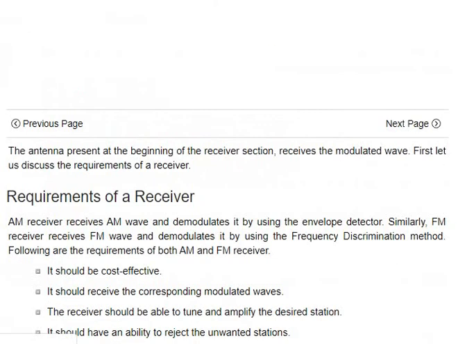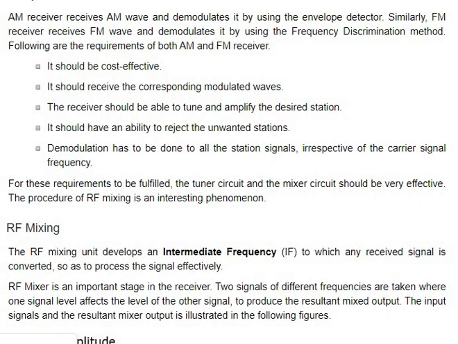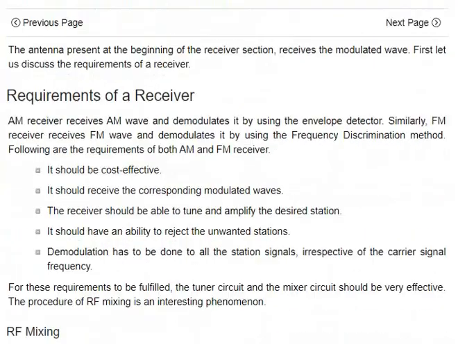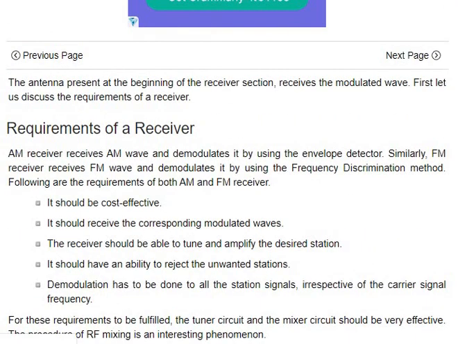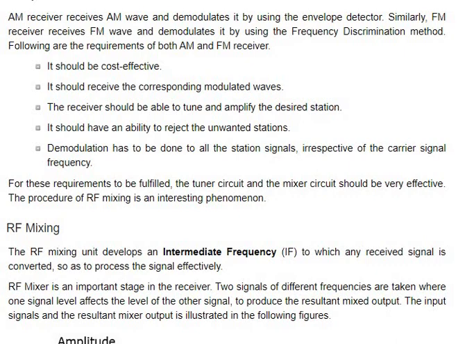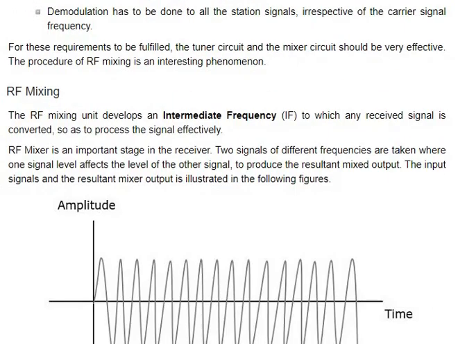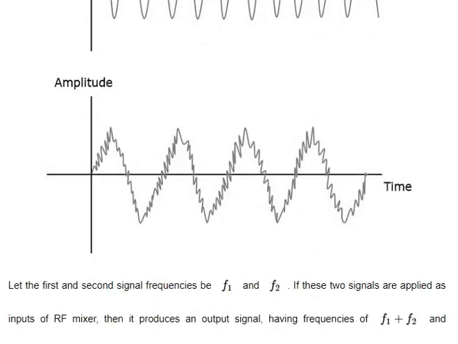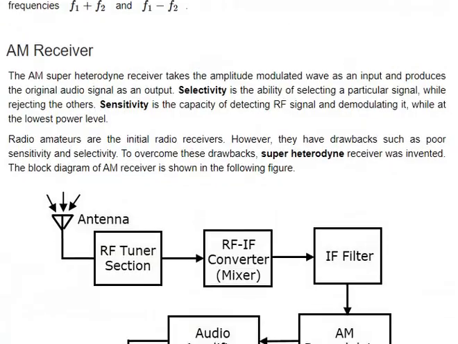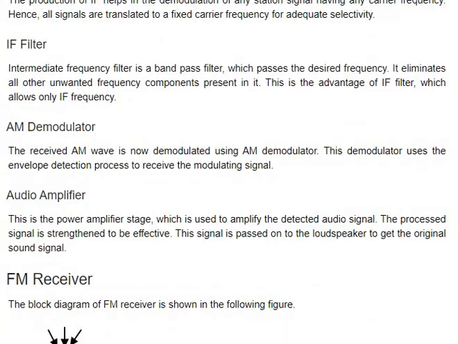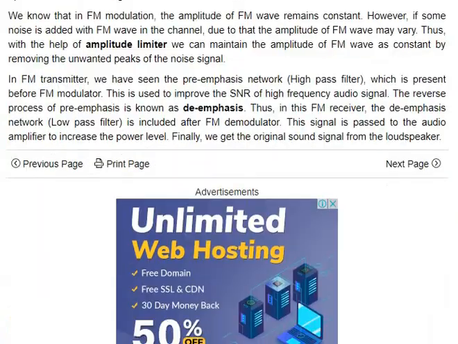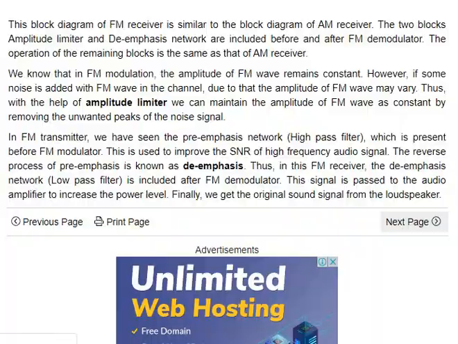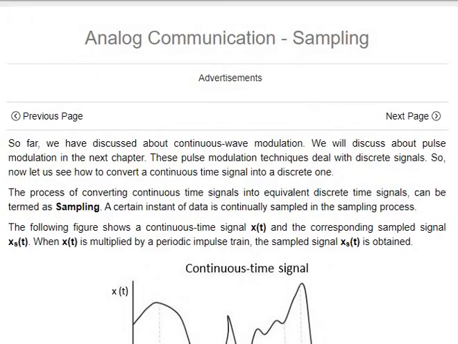The requirements on this: the sensitivity is about cost effective, and it should be able to receive very low signals. There are a few characteristics you need to understand, like why we need a good receiver, because of sensitivity, selectivity, bandwidth, and all these things should be given so that the frequency is good. And for the AM receiver, there's only one receiver, the superheterodyne receiver, that one is important. That's quite important. And here comes sampling.